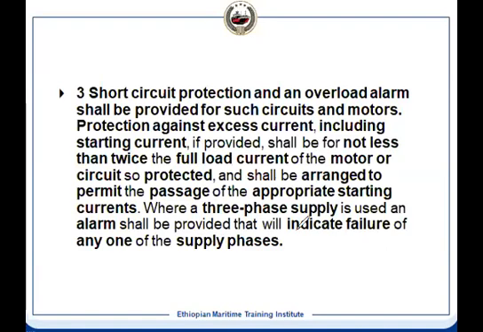And for the 3-phase supply, you must have an alarm. So it should indicate the failure of one supply phase. If any phase fails, it should give you the indication that there is a phase failure.